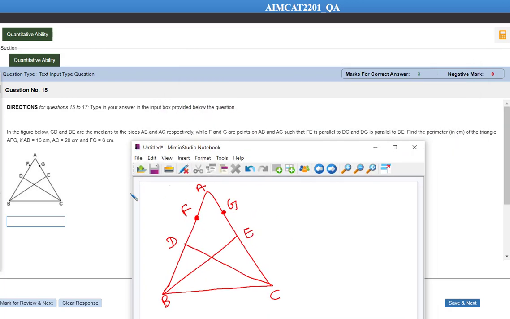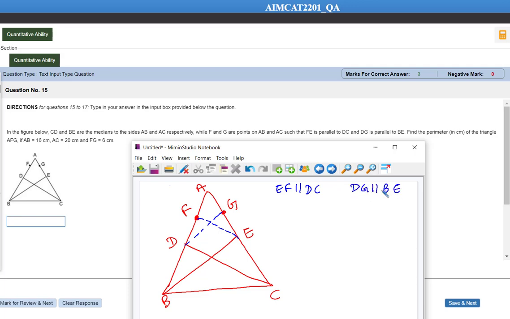Now let's read this question carefully. CD and BE are the medians of AB and AC. F and G are the points on AB and AC such that EF is parallel to DC. Look here, EF is parallel to DC. Let me write it here. EF is parallel to DC, and then DG is parallel to BE.